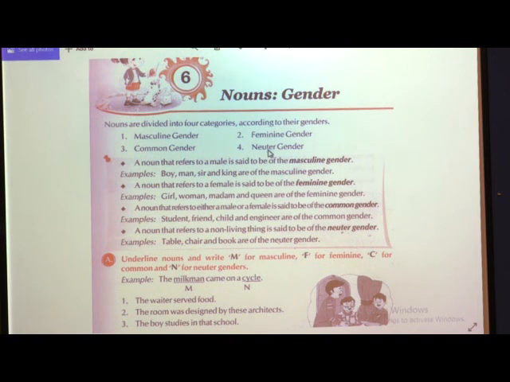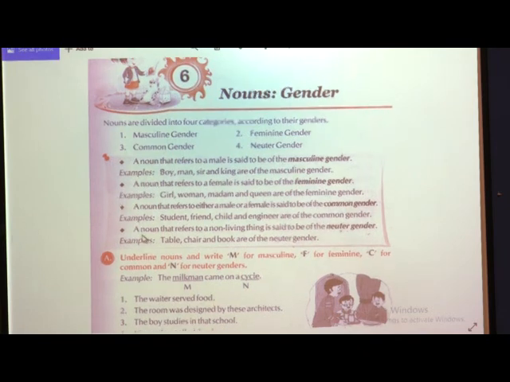But neuter gender nouns are non-living things. They don't come under male, female or common gender; they are neutral, meaning non-living things. So these are the 4 categories of noun gender: masculine, feminine, common and neuter.